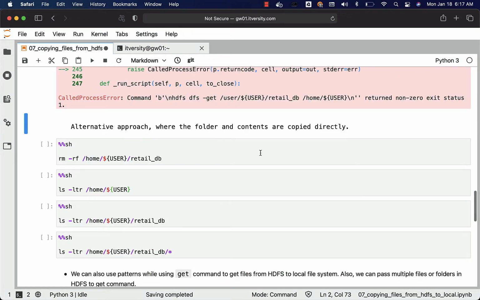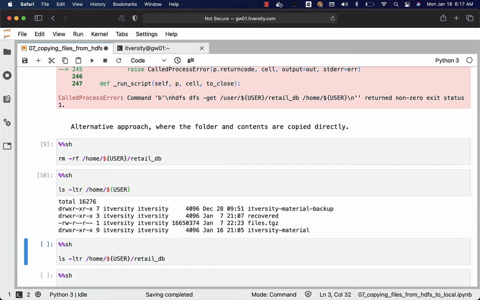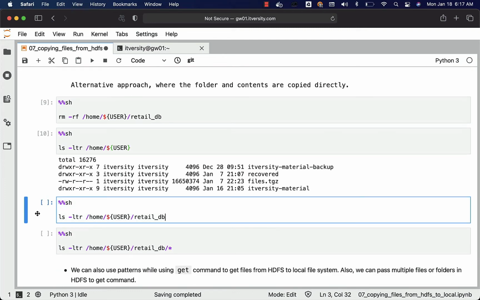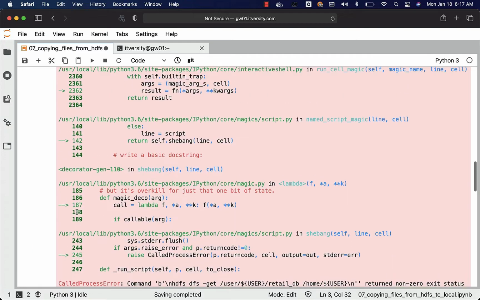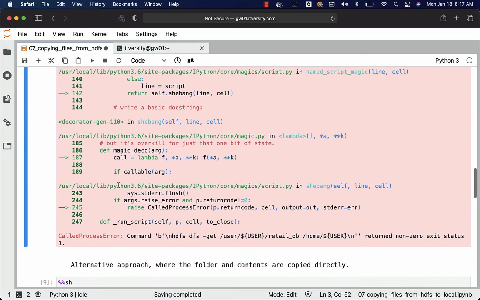Now this is an alternative approach where the folder and contents are copied directly. Let me delete the folder here. Now there is no retail_db folder in my home directory. I am supposed to have the get command to get the files from HDFS to the local file system. I think I just have to copy this here.